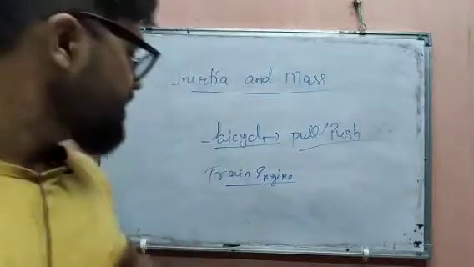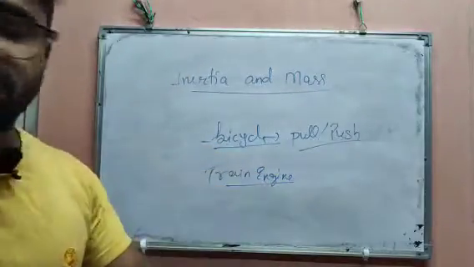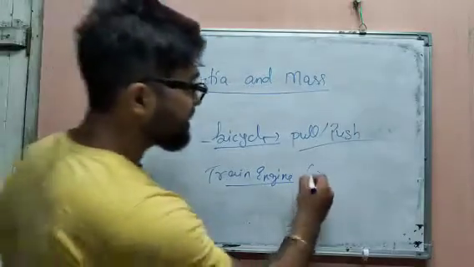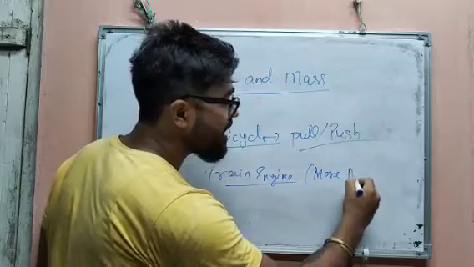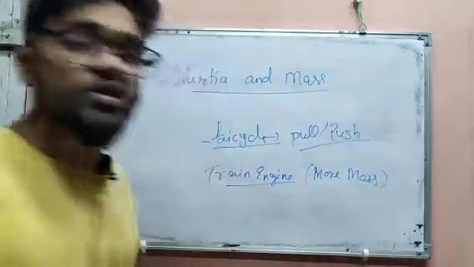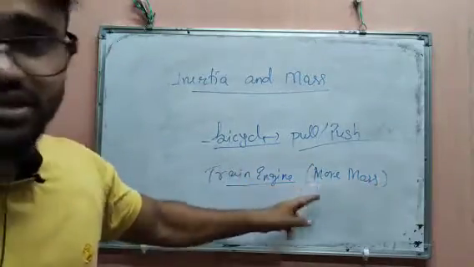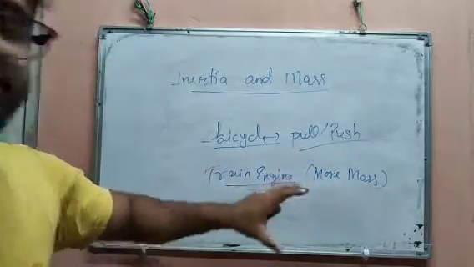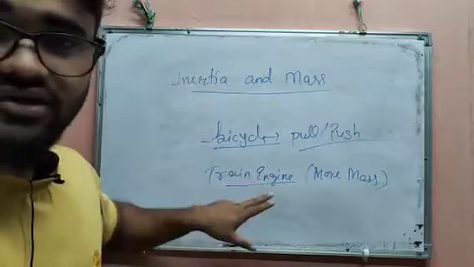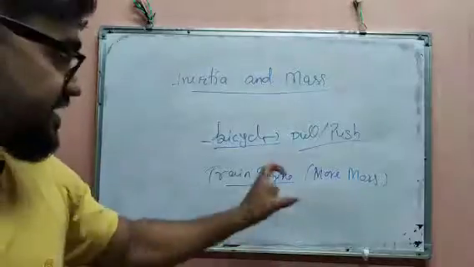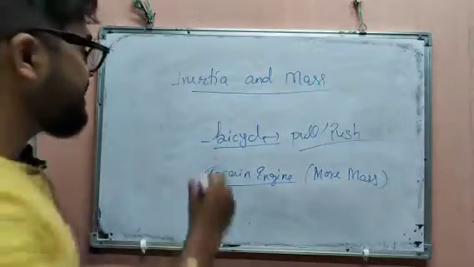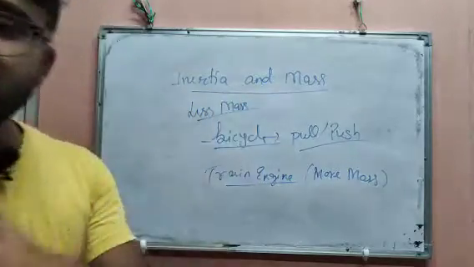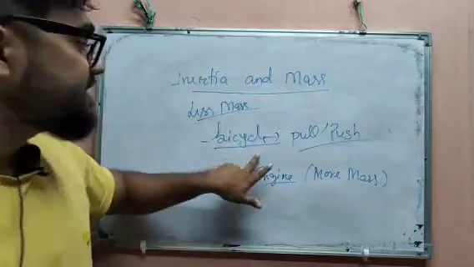Obviously no, because the bicycle is very small but the train engine is very heavy. Heavy means it has more mass, the amount of matter is more, so you cannot easily change its position or its state. But the bicycle has very less mass, so you can easily change its position.